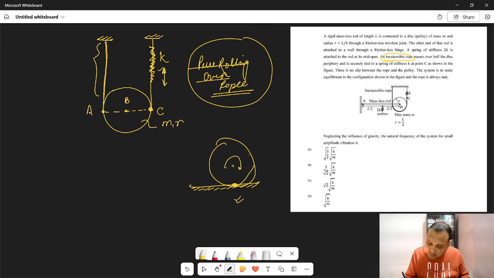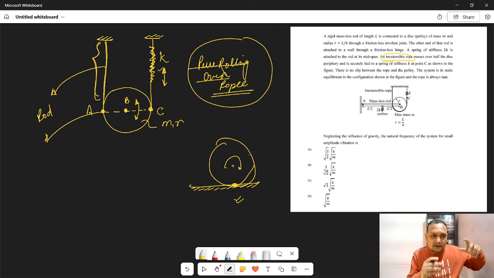That means if the disk moves, for example, performing this kind of oscillation, then point A cannot move, because this is the inextensible part. So point A is shared by both the rod and the disk. Now that I have treated the rope as a massless rod, it becomes easier to imagine. This point is the contact point between the rod and the disk, shared by both.